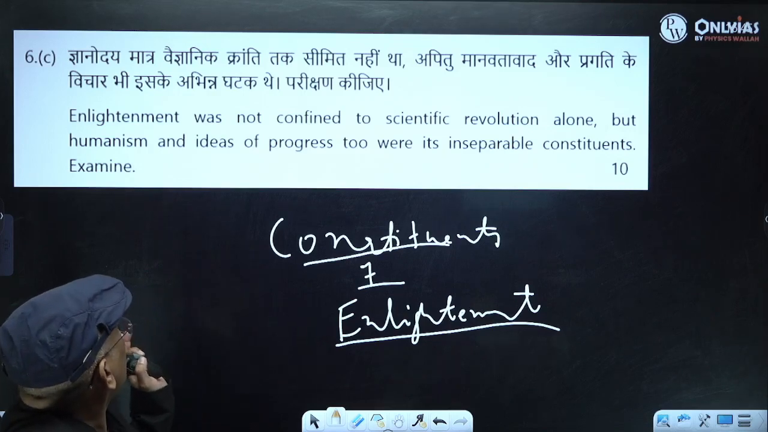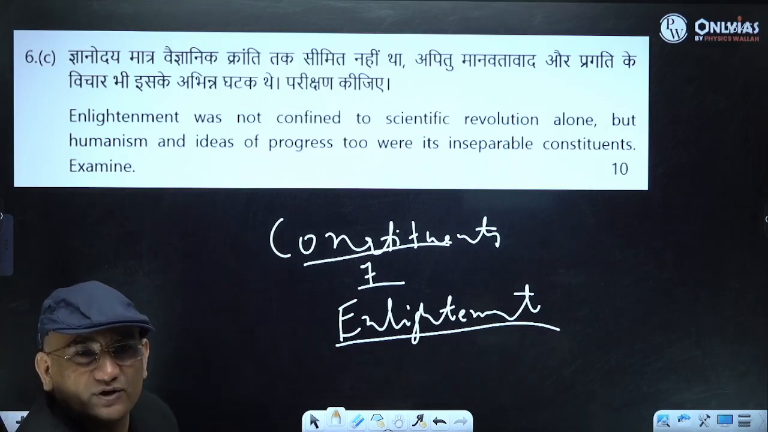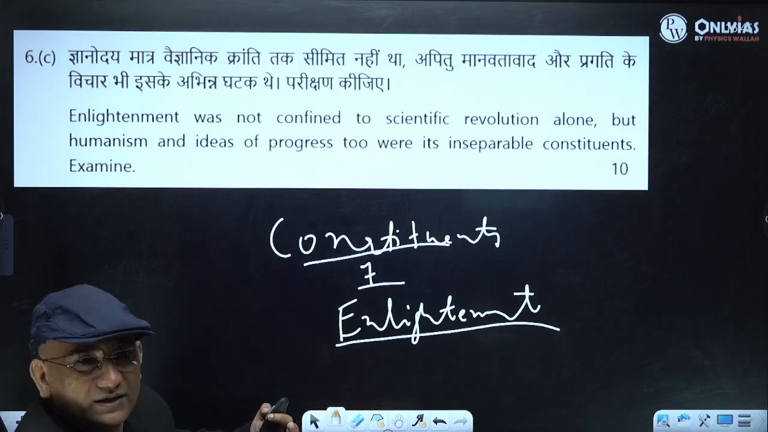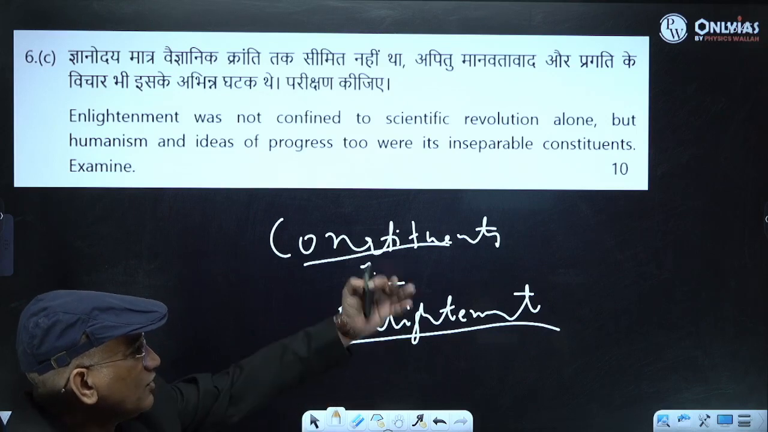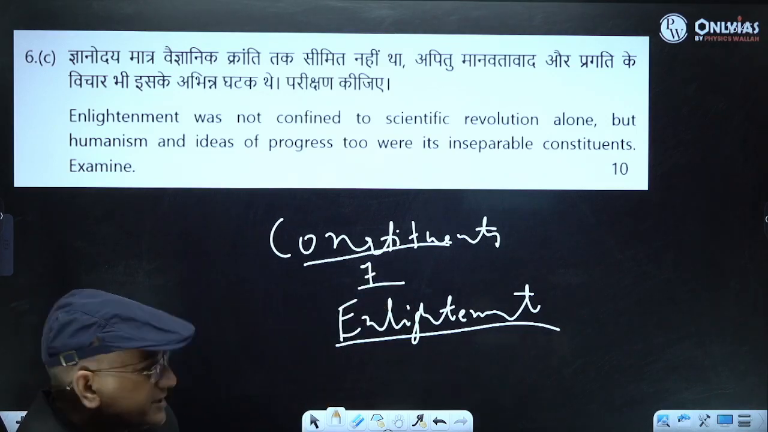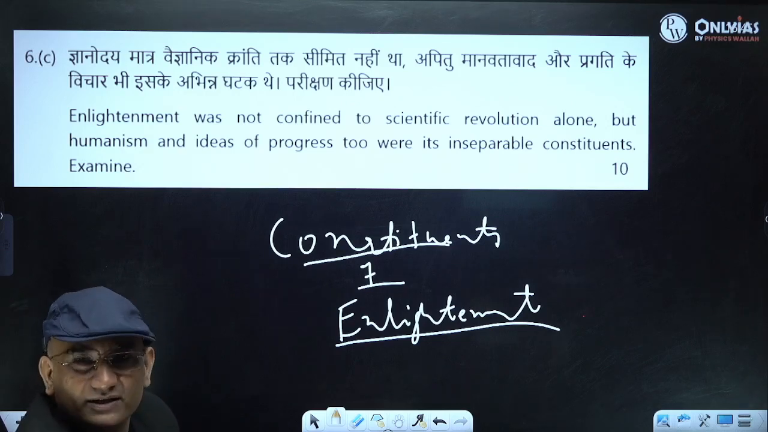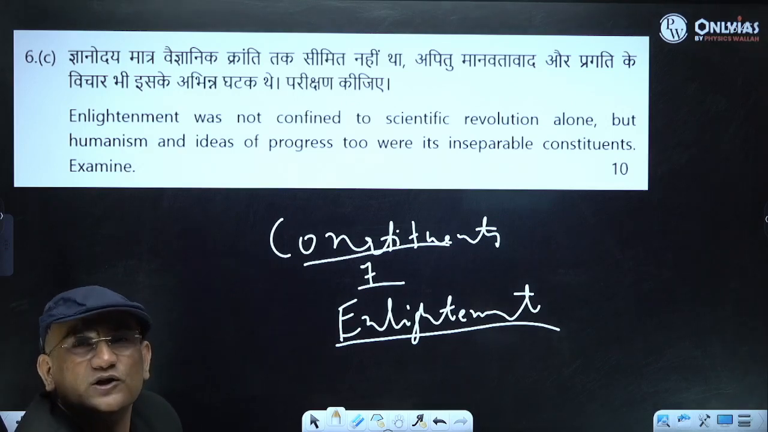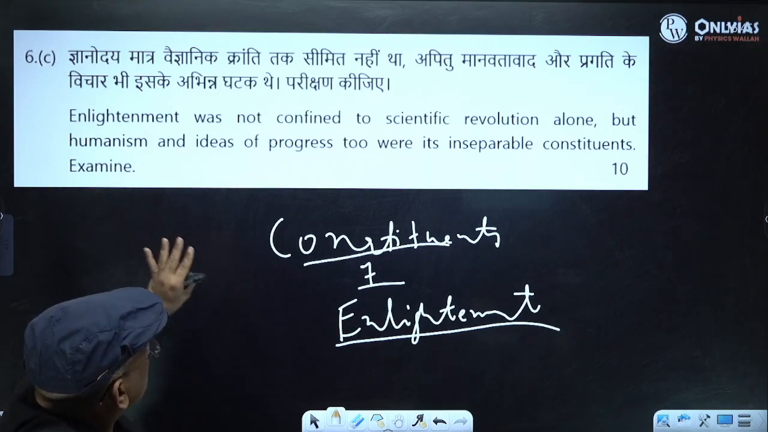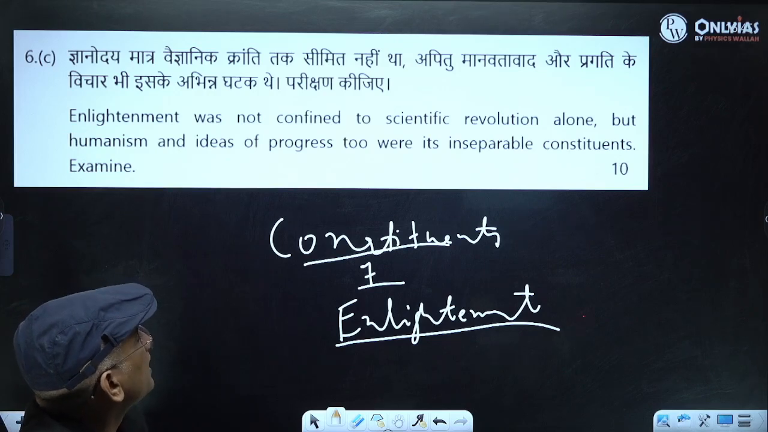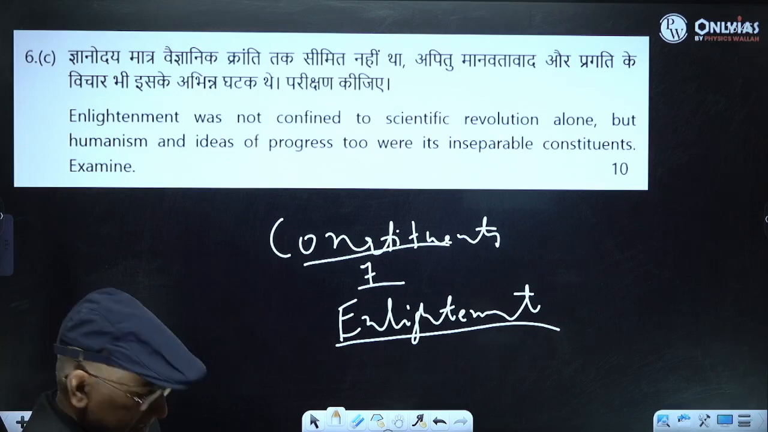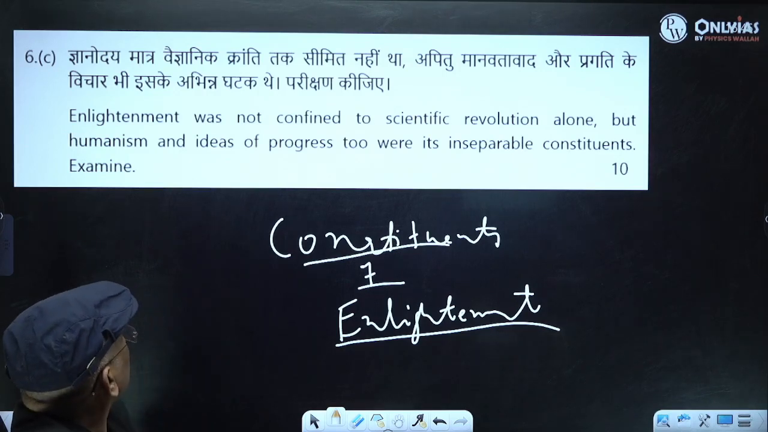So enlightenment was actually a movement. Like the Renaissance was a mental revolution, and the culmination of Renaissance was this enlightenment. Enlightenment is rationality, questioning, and giving the solution, not only questioning. So you have to write how it was not confined to scientific revolution, and it also talked about humanism and idea of progress. This way you can talk about enlightenment.